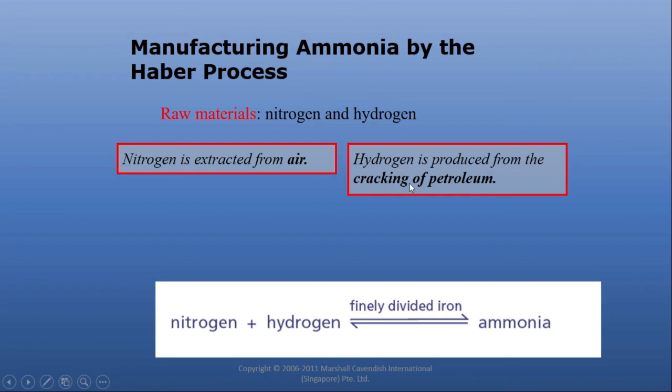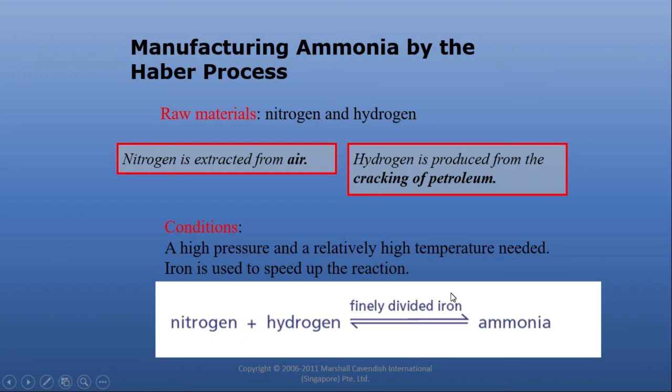So how will we carry out cracking? Cracking can be carried out by reaction with a catalyst or steam or high temperature, but in the absence of oxygen. Cracking of petroleum will give hydrogen and nitrogen is obtained by fractional distillation of air. So these two raw materials are used to prepare ammonia.